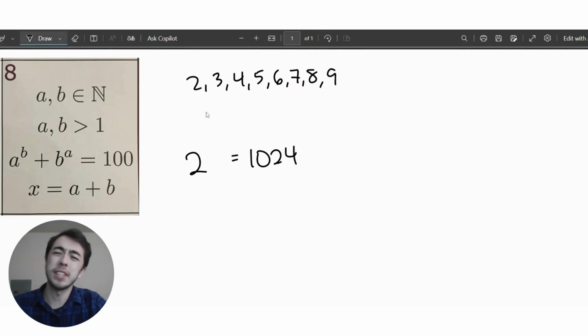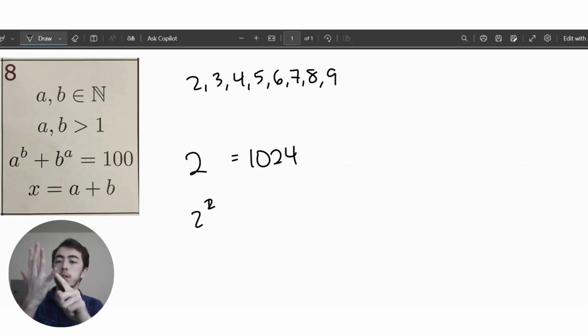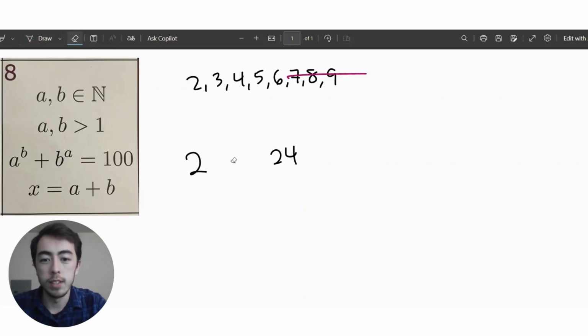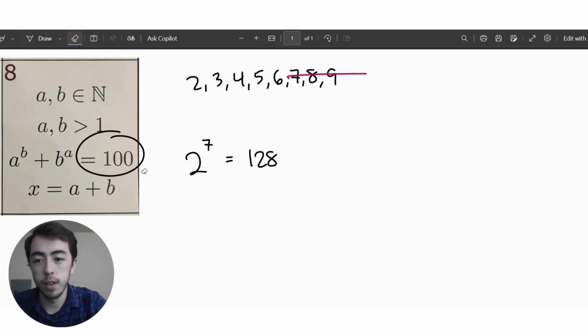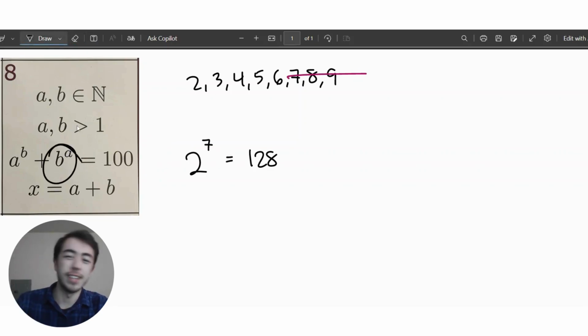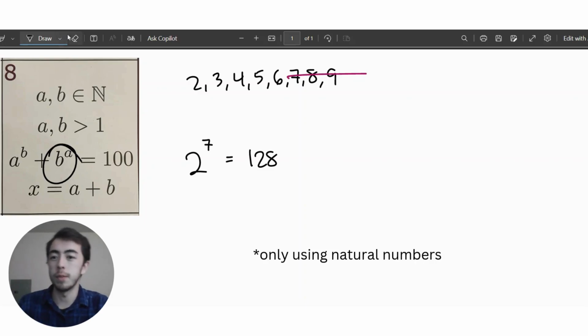So maybe let's count up. That makes a bit more sense. 2 to the power of 1 is 2. That's 4. I'll just count on my fingers. 8, 16, 32, 64, and then 128. So it doesn't make sense to go as far as 7. Maybe I'll write that out here and cross off 7 and above, because if I pick my lowest base 2 and raise it to the 7th, that was 128, and I'm already way too big. There's no way that I could decrease it to 100. I don't think I could get a negative number out of a base to an exponent.